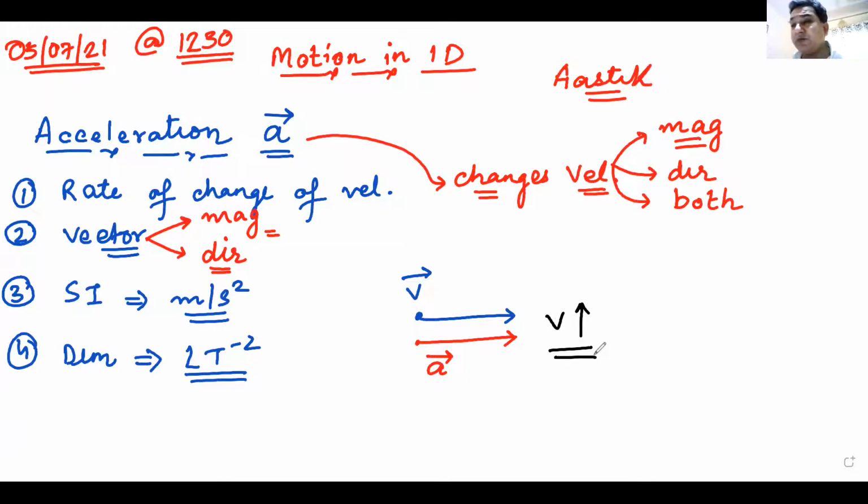In your 9th standard, you must have read positive acceleration. Have you read this term, positive acceleration? This acceleration which increases the velocity is known as positive acceleration, which you had learned in standard 9. So remember, when someone says positive acceleration, he means that this acceleration is in the same direction as velocity, and it will increase your velocity. Am I clear?